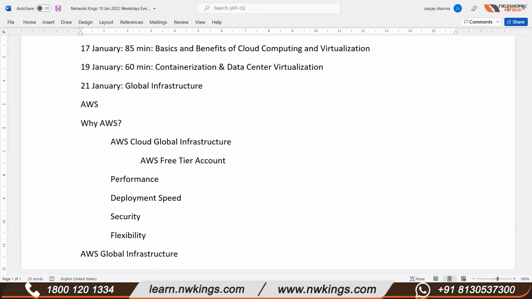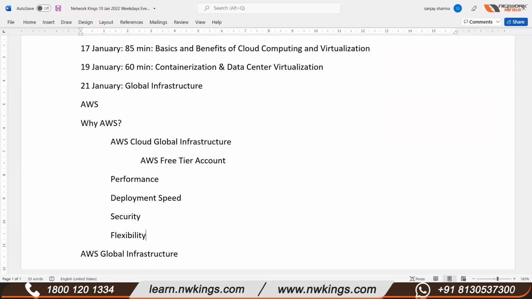It means you can choose any configuration to launch your machine. You can choose any operating system, any programming language, or any web application platform. You have multiple databases, and other flexibility is also there. So you have complete liberty to choose as per your project requirement.